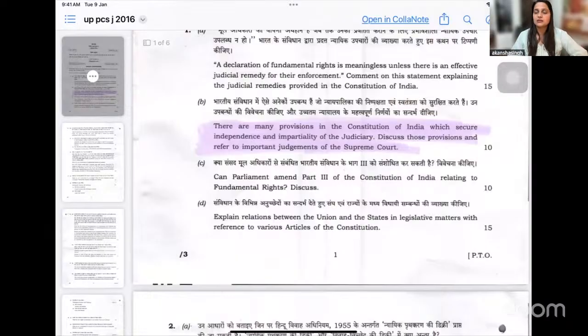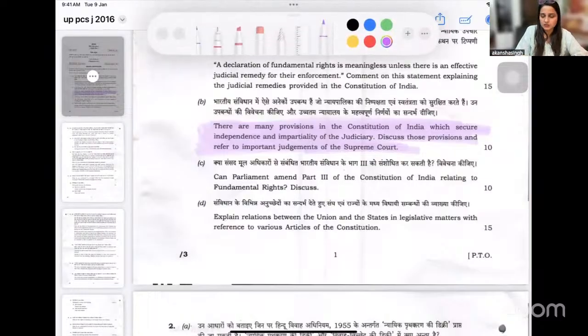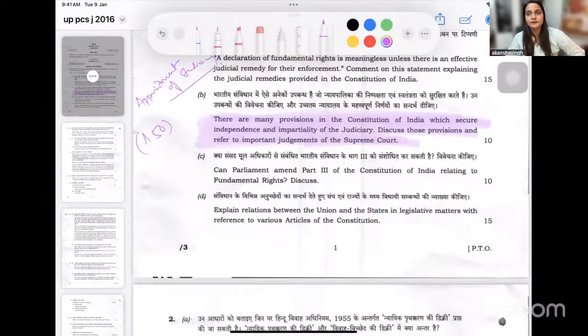This is from the mains examination, which asks how the Constitution of India secures independence and impartiality of the judiciary. If you have studied in your college days, you must know that appointment of judges is one of the factors, following the principle enshrined in Article 50.